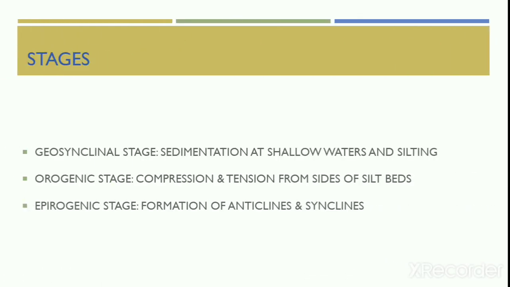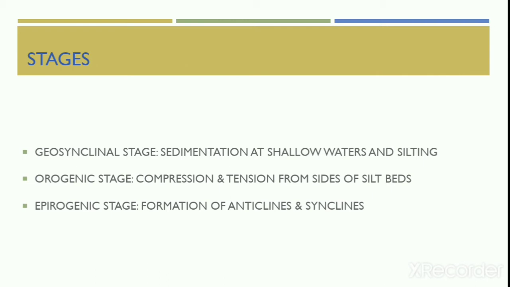On the basis of these three characteristics, we can identify three stages of growth of a mountain. Stage 1 is the geosynclinal stage. When the sediment was being deposited in the shallow waters and silted up, the grounds for mountain building were provided. This has been termed the preparatory stage of mountain building.